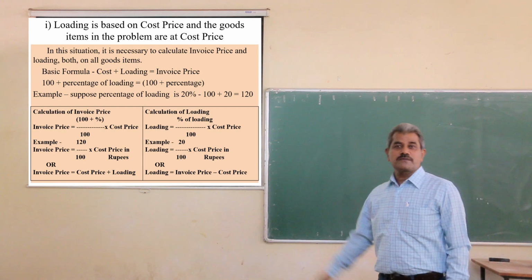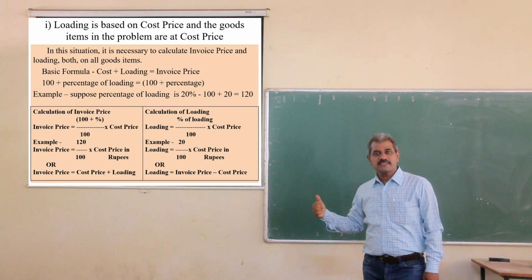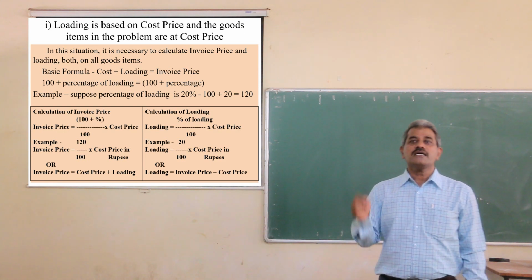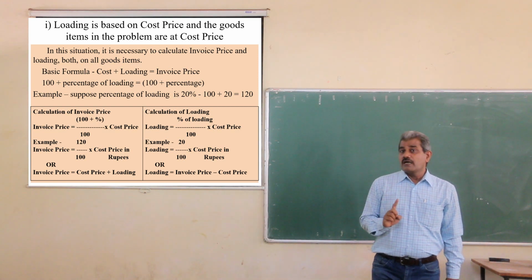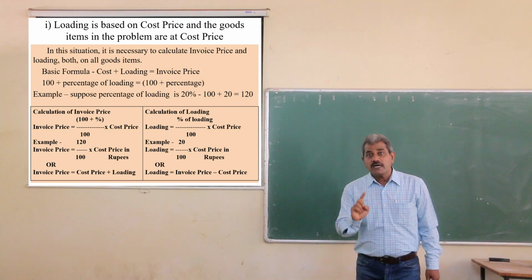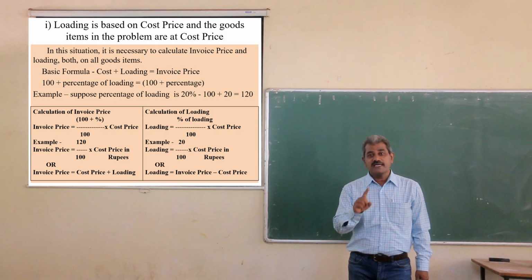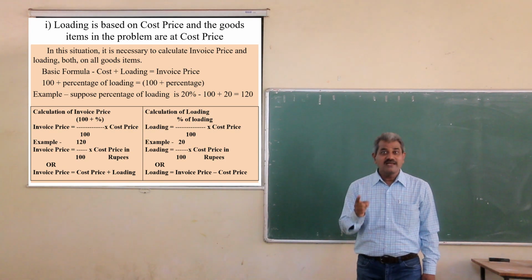In the first possibility, in the first situation, when the loading is based on cost price and the items of goods are also given at cost price. Okay. Now, if the goods are invoiced at invoice price, then we have to record all goods items at invoice price.